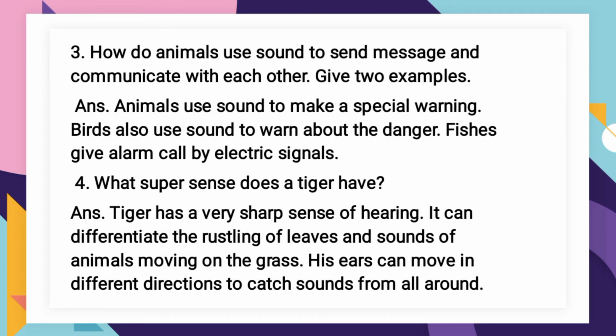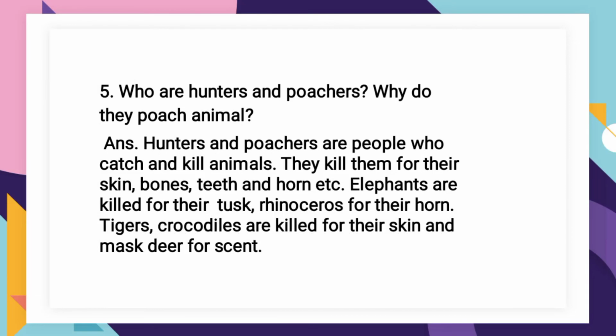Tiger has a special sense of hearing. Whenever some animal is moving on the grass and leaves are rustling, it can identify that small sound. So its ears are very sharp and they can catch sound from all the surroundings.